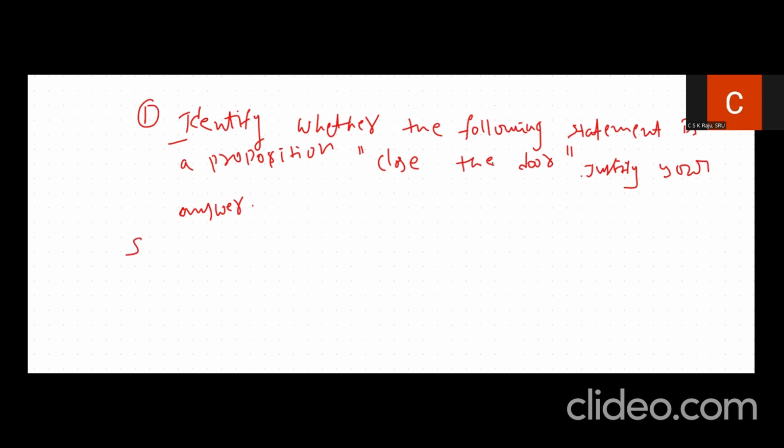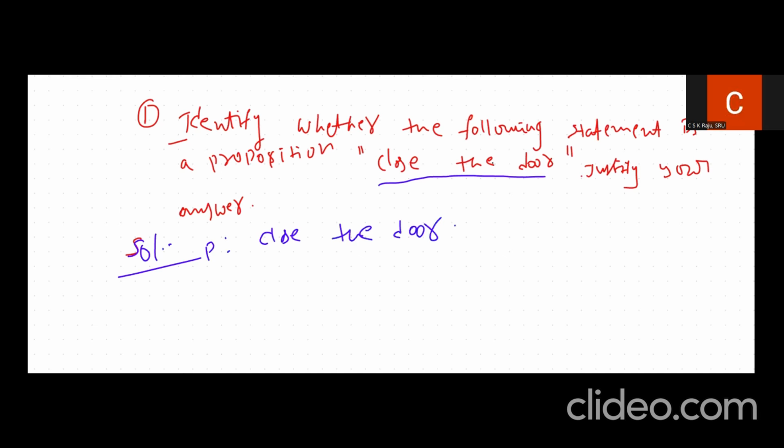We'll try to discuss the solution. Generally, after looking at the sentence, let us say the sentence given to us is close the door.